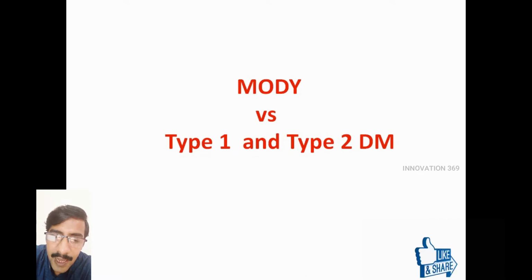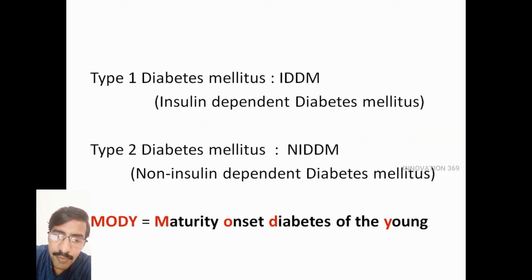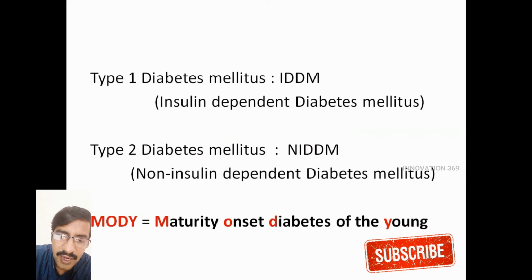So, again, type 1 diabetes mellitus means insulin dependent type of diabetes mellitus. People must depend on insulin if they get type 1 diabetes mellitus. Type 2 is called non-insulin dependent type of diabetes mellitus, and MODY is maturity onset diabetes of the young.